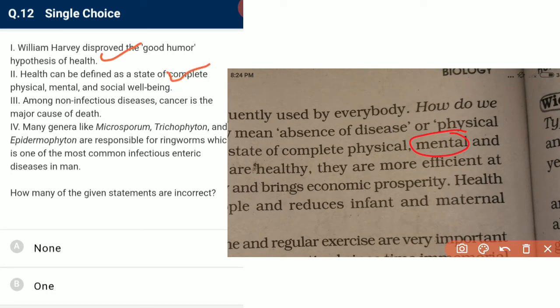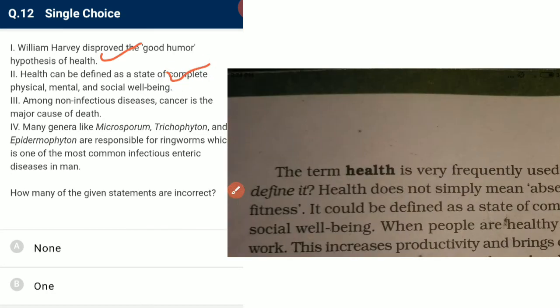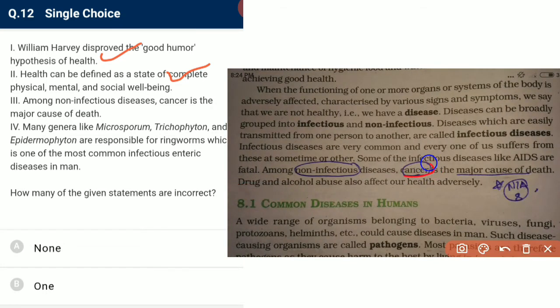Among non-infectious diseases, cancer is the major cause of death. Yes, among non-infectious diseases, cancer is the major cause of death, so it is also correct.